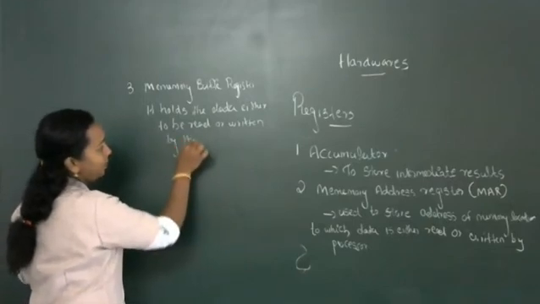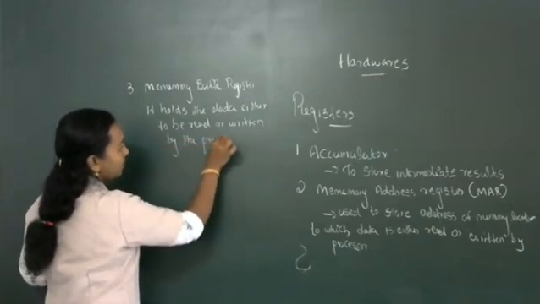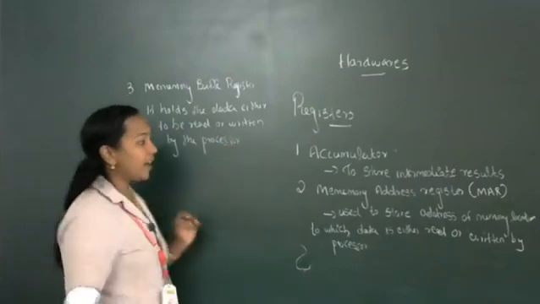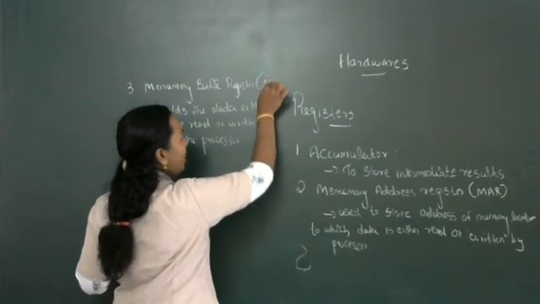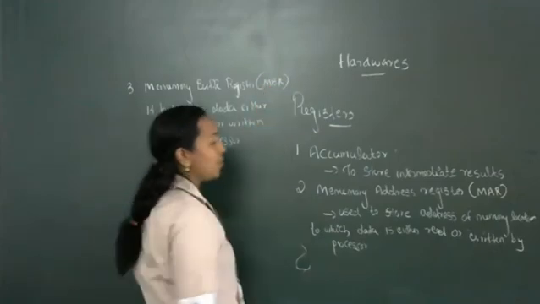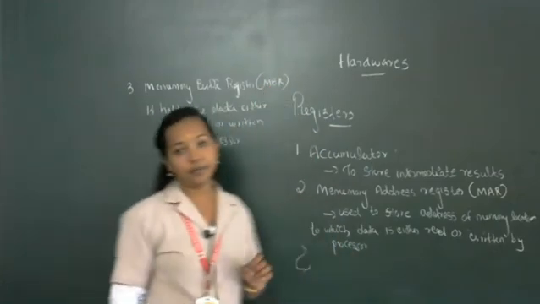The memory buffer register is also known as MBR.